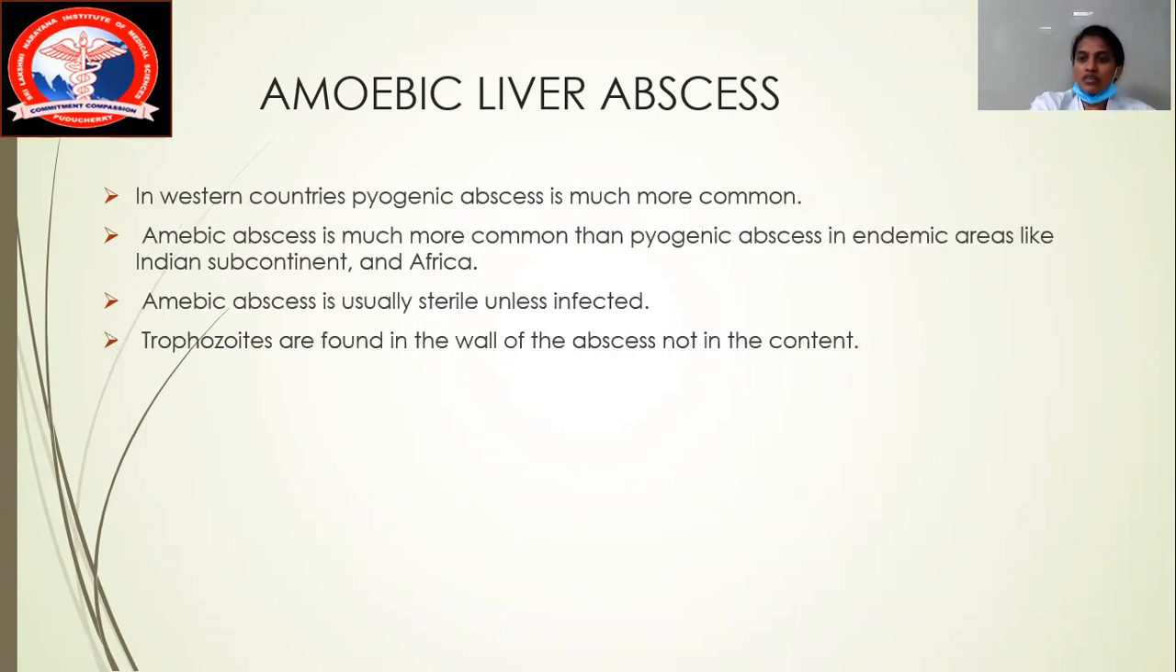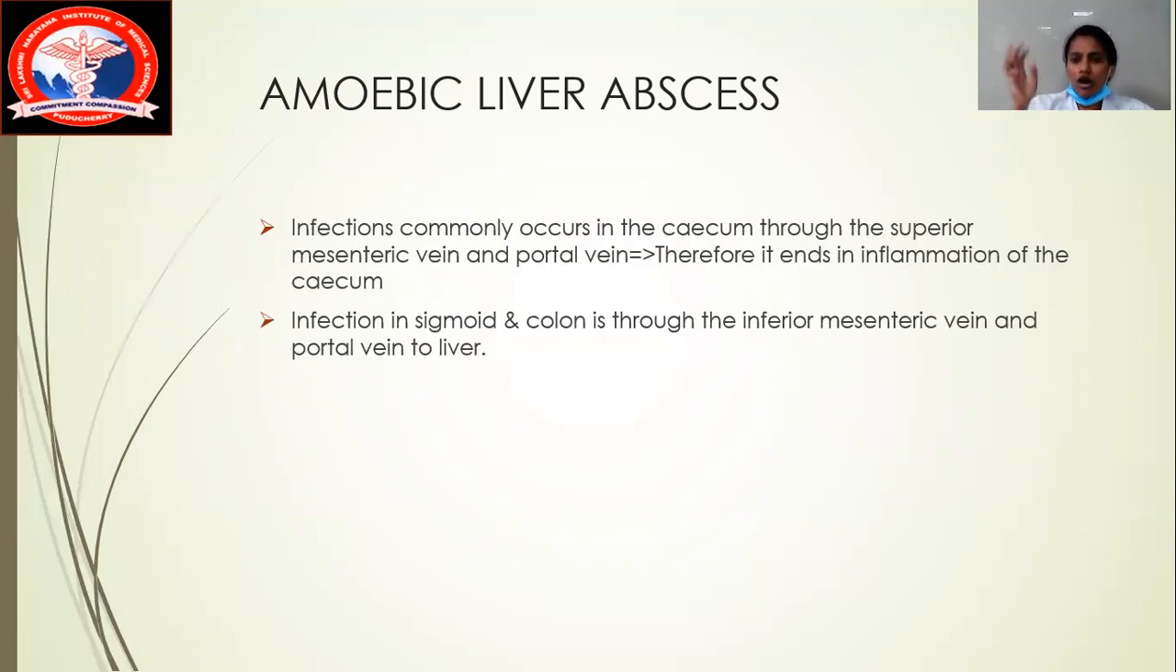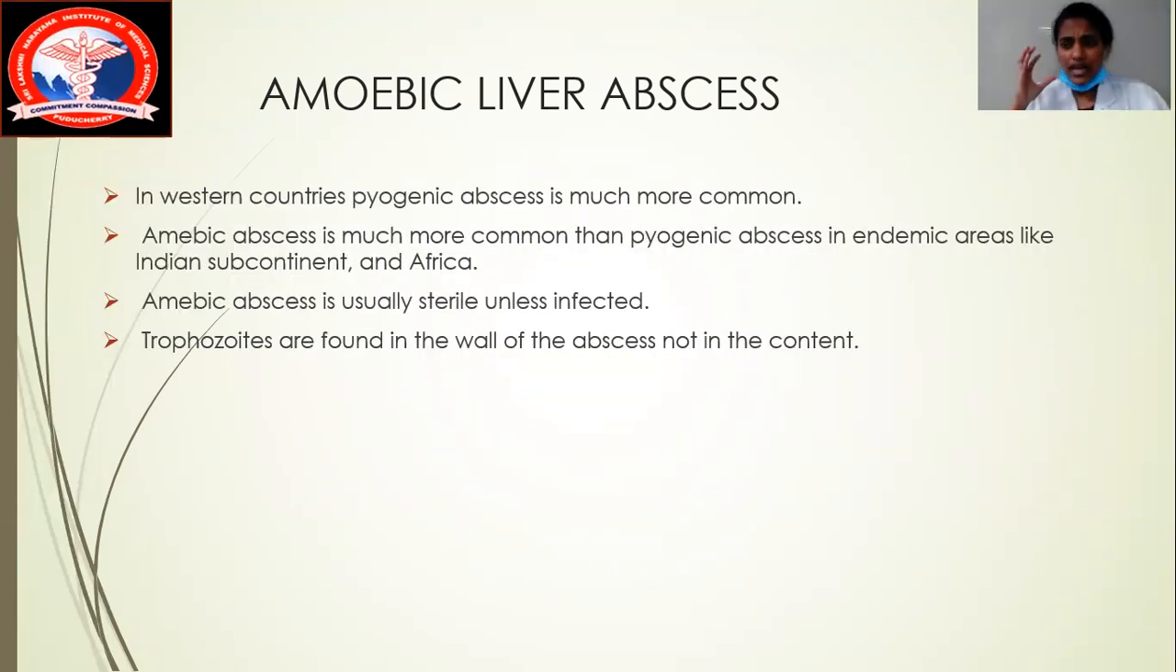In Western countries, you can see fewer amoebic liver abscess cases and more pyogenic liver abscess cases. In developing countries and endemic countries, we mostly see amoebic liver abscess rather than pyogenic abscess. If you drain an amoebic liver abscess, it is sterile most of the time unless it is infected.